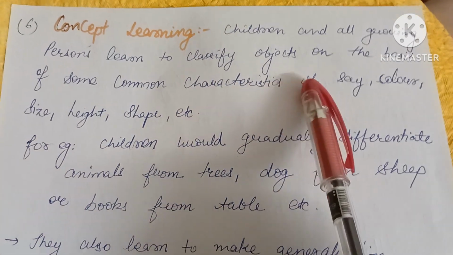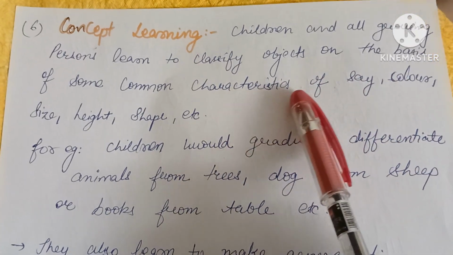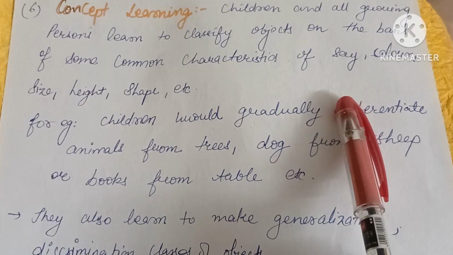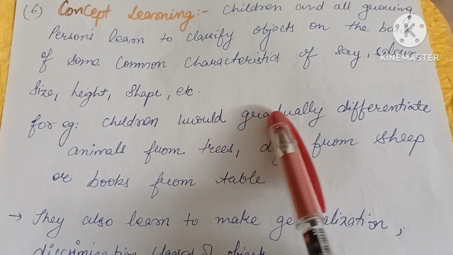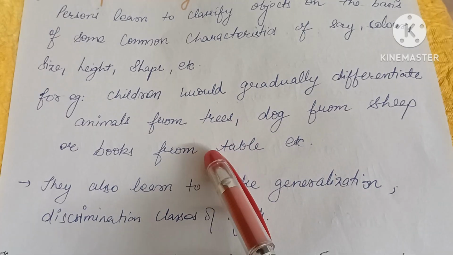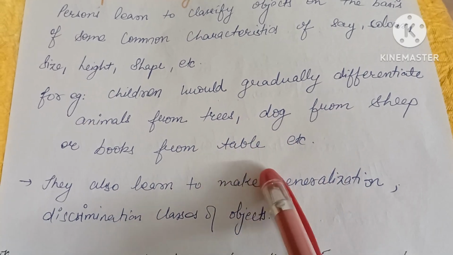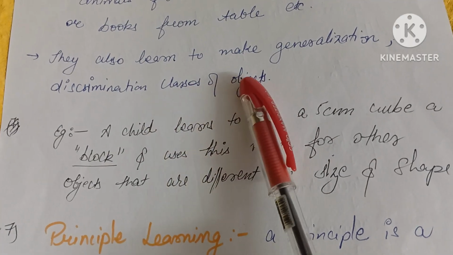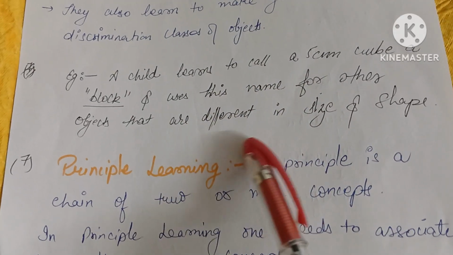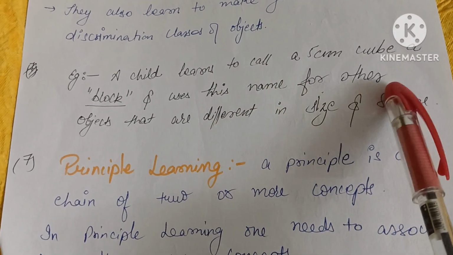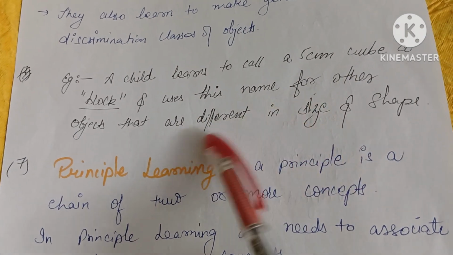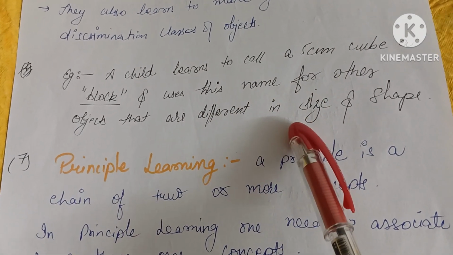Next, sixth is concept learning, where children and all growing persons learn to classify objects on the basis of some common characteristics such as color, size, shape, etc. For example, children gradually differentiate animals from trees, dogs, shapes, etc. They also learn to make generalizations and discriminate classes of objects. For example, a child learned to call a 5 centimeter cube a block, and used this name for other objects that were different in size and shape.